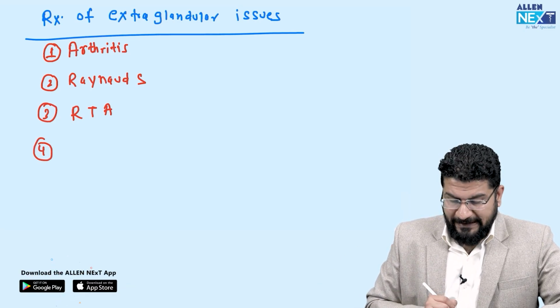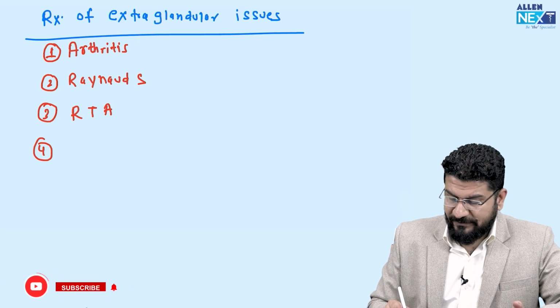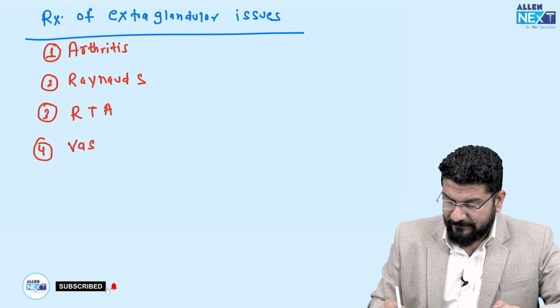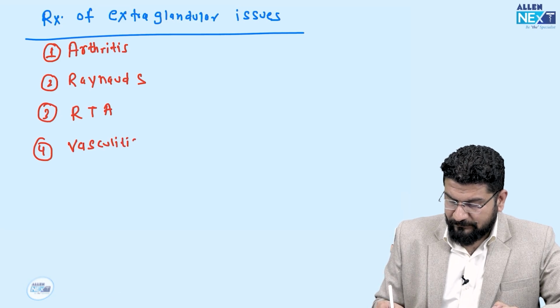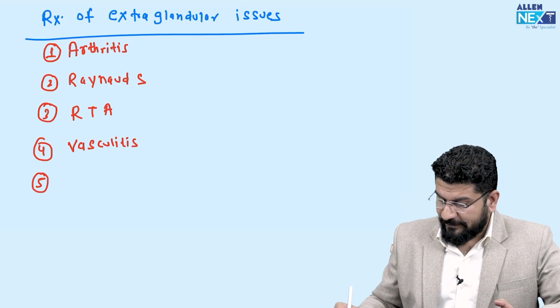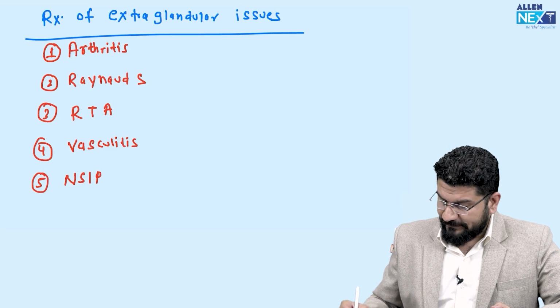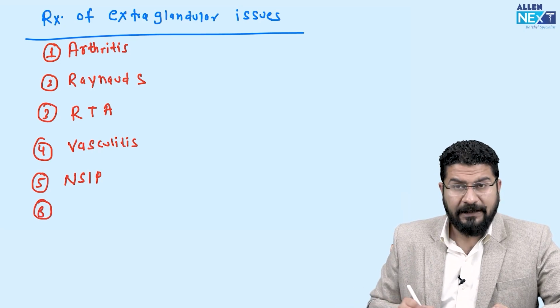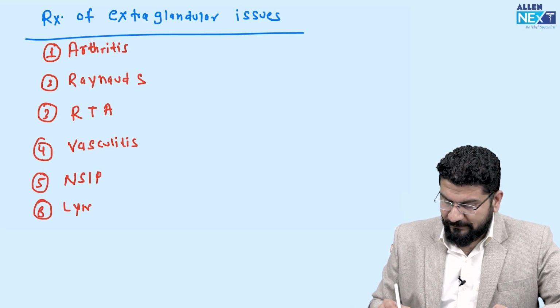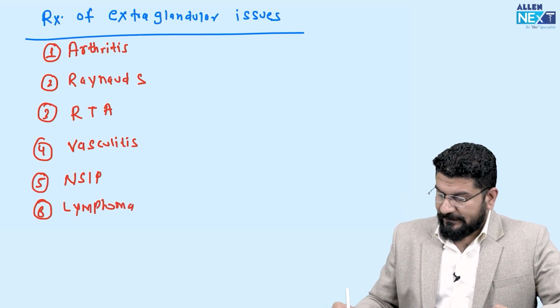The fourth extraglandular issue, some patients can develop vasculitis. I forgot to mention these two there, you can add them up here. What else? There was non-specific interstitial pneumonitis, and there is lymphoma. Okay, so let's see one by one.